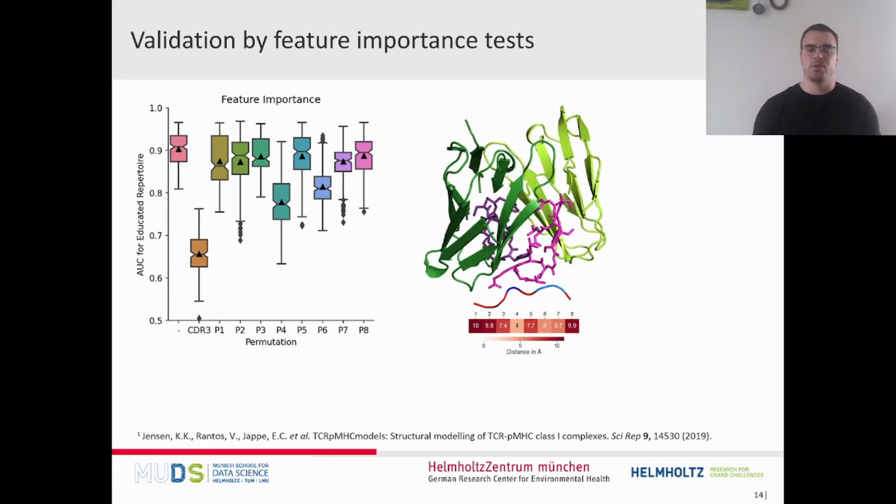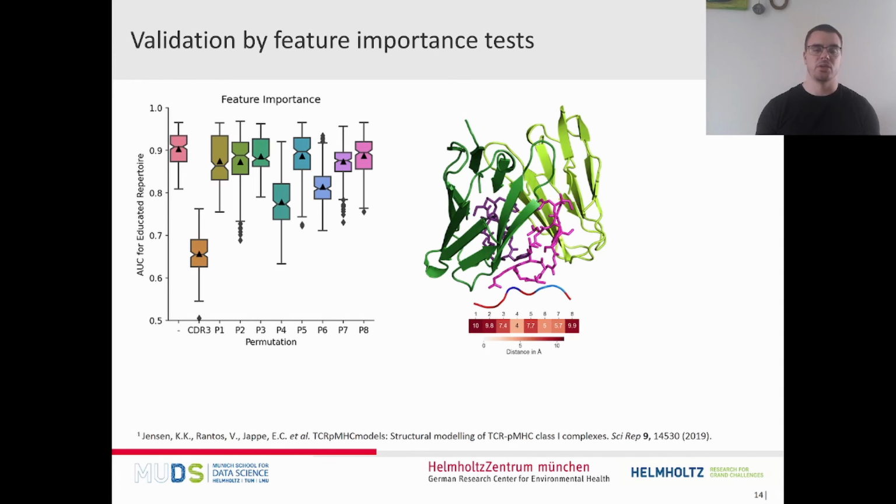Finally, we wanted to see what our model actually does. For that, on the one hand, we modeled the T-cell receptor and the epitope using TCR-pMHC models to obtain a three-dimensional representation of the interaction that you can see here on the right side.